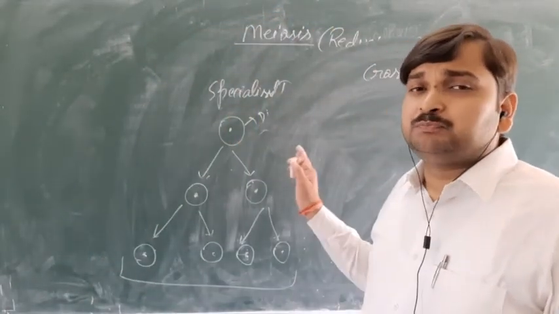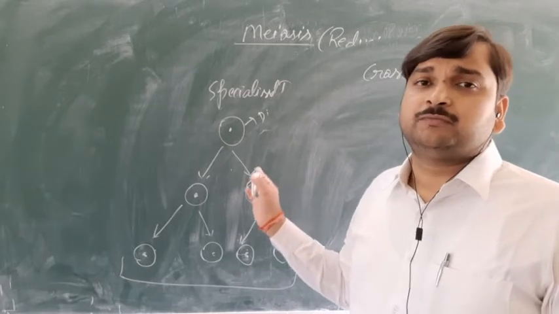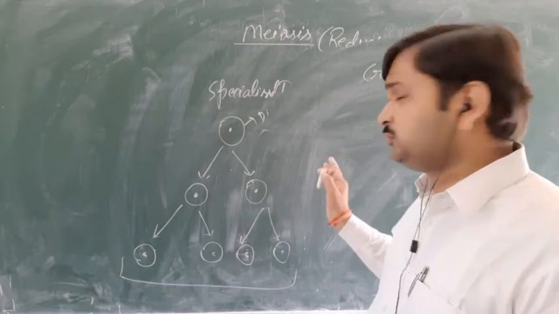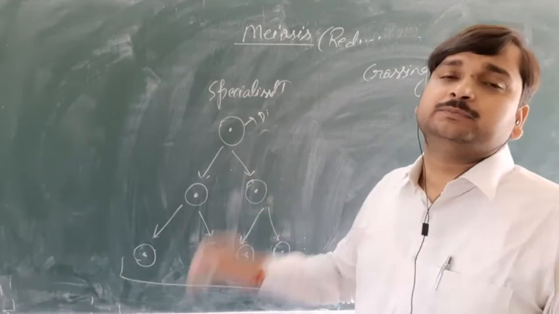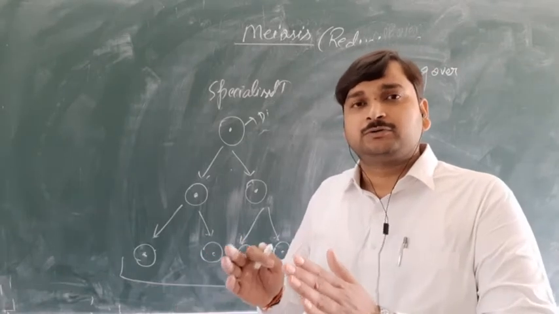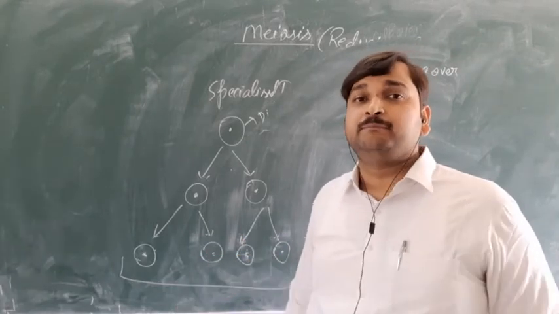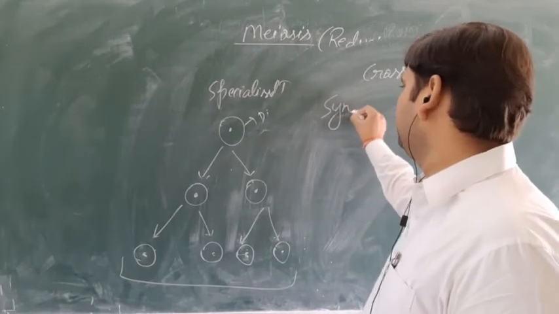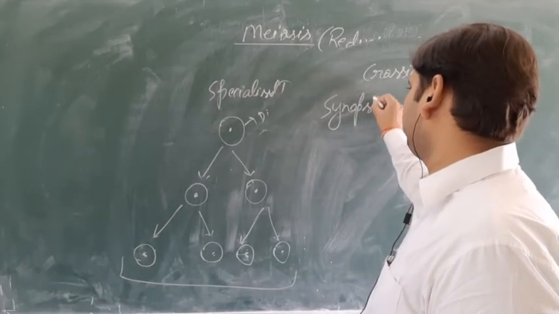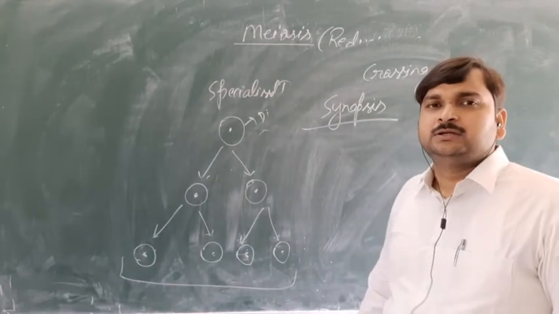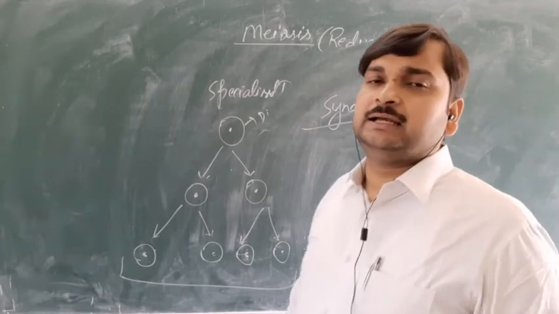But in order to perform crossing over, the chromosomes have to pair up. There will be pairing of the chromosomes, and that pairing of the chromosomes is called synapsis.